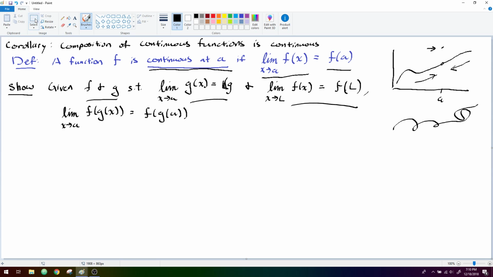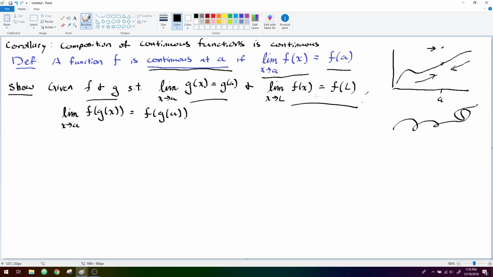Let's erase this here. Good thing we caught that before we moved forward. It's going to equal whatever value g actually takes on at a. And again, we're going to correct our definition of f being continuous here and say that f is approaching whatever f actually is, this time at L.